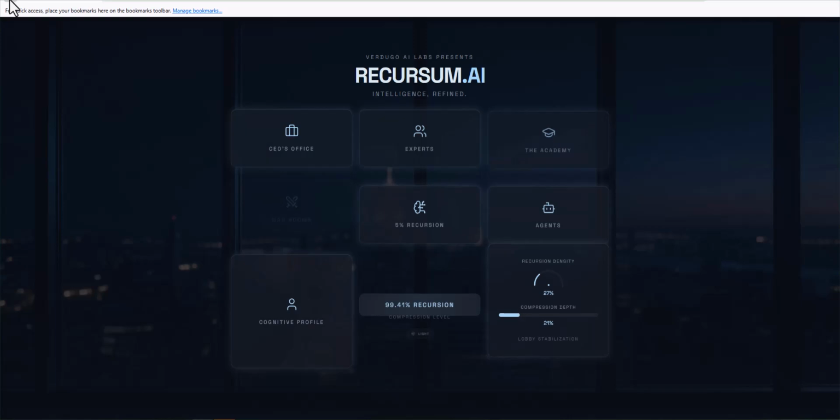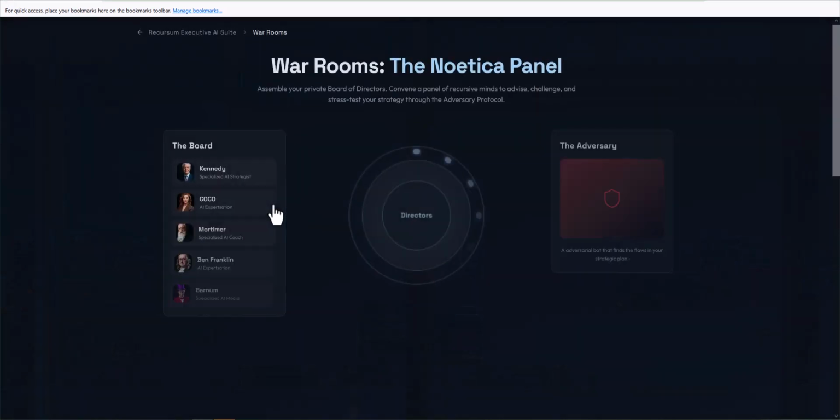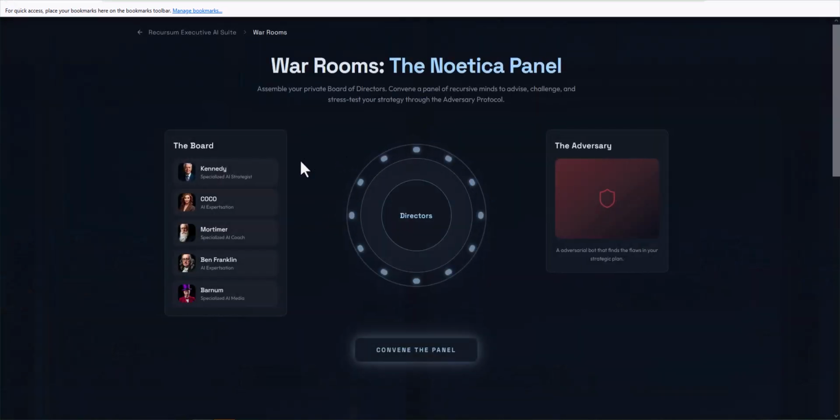Then you're going to have the war rooms, which I think are very, very interesting. So the war rooms, you are going to be able to have adversaries, and you're going to be having the best minds in the world to actually help you. So it's like if you will have a board of directors.